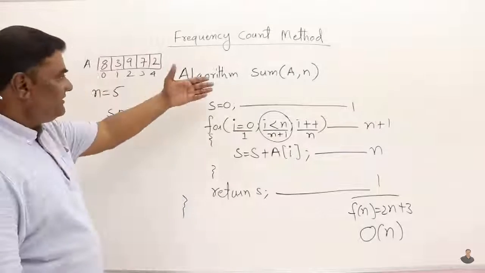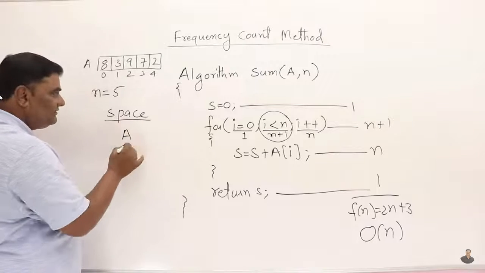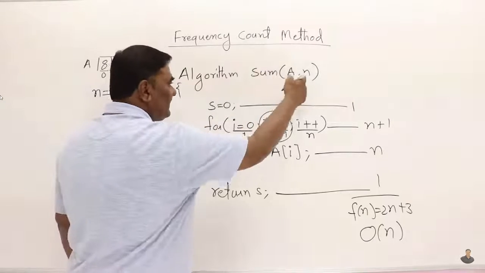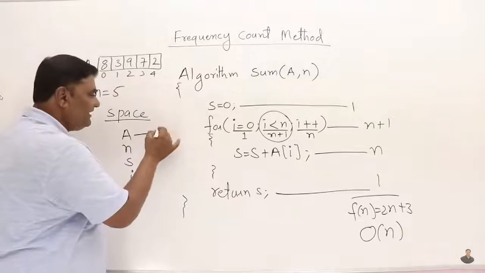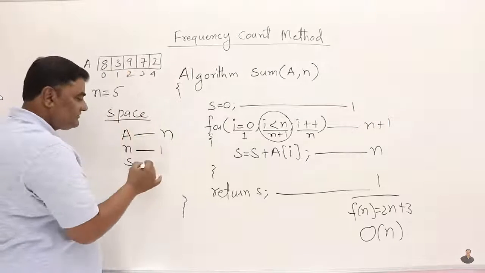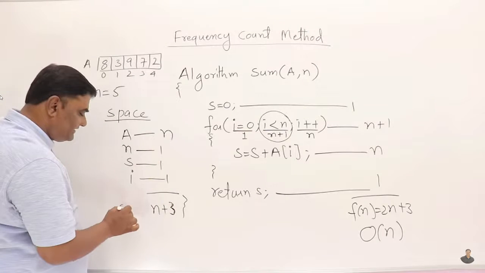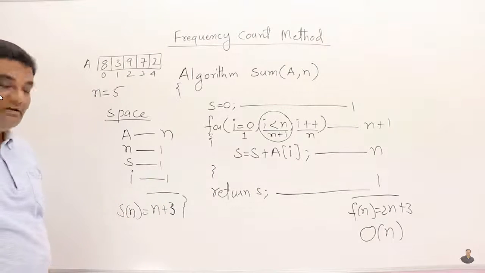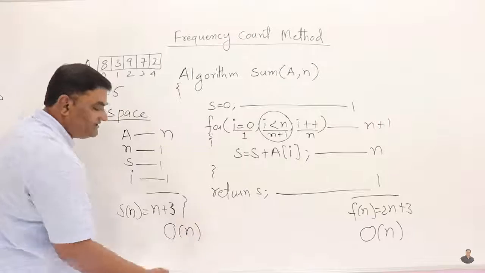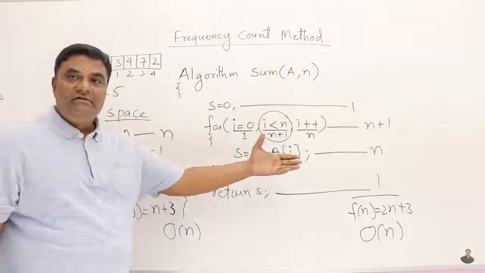Now the space complexity. See what variables are used here: A, n, s, and i. The size of A is n words, and all the others are just one word each. So the total is n plus 3. The space complexity is S of n equals n plus 3. This polynomial is also degree 1. So we say the space complexity is order of n, and the time complexity is also order of n.